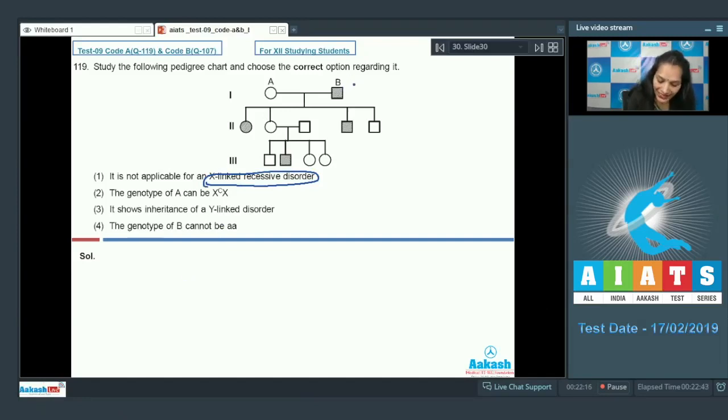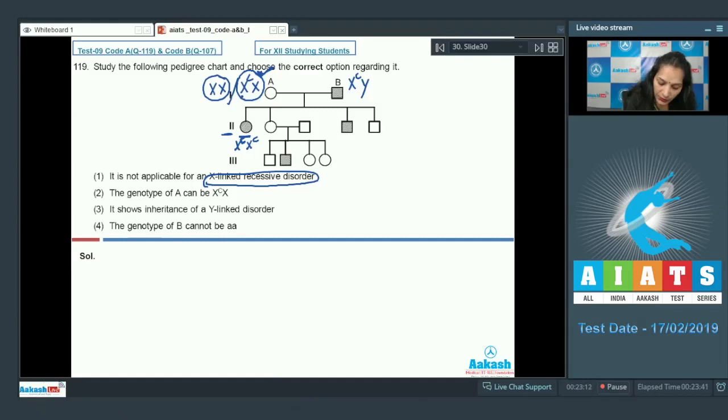If this disorder is X-linked recessive, this male should be XCY and the female should be XCX. The female can be normal also. Now, in this generation, which is written as second, if this female is affected, it means its mother should be heterozygous, not homozygous. So the genotype of this female will be XCXC.